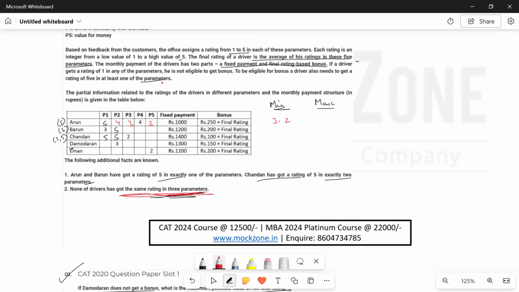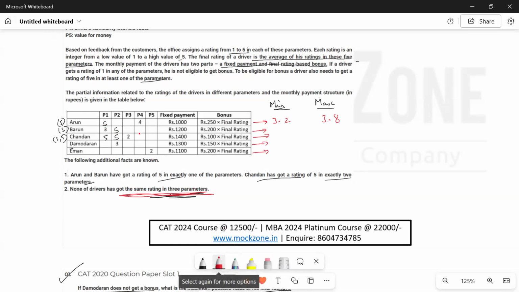So what else can we say? We can say in this the maximum final rating of A is 5 plus 4 is 9, plus 3 is 12, plus 4 is 16, plus 3 is 19. So 19 divided by 5, which is how much? 3.8. This will be the maximum for A. For B, C, D and E similarly हम minimum maximum निकालेंगे. ठीक है.